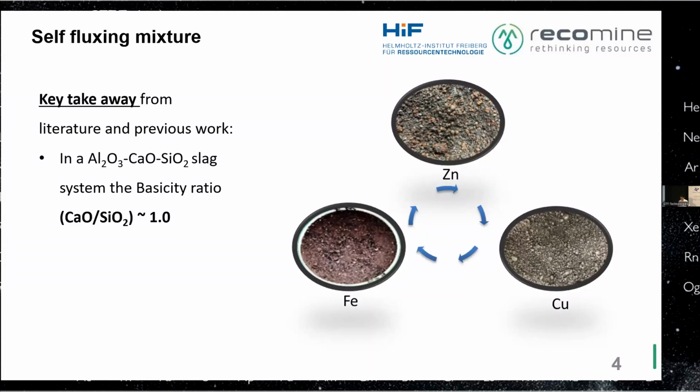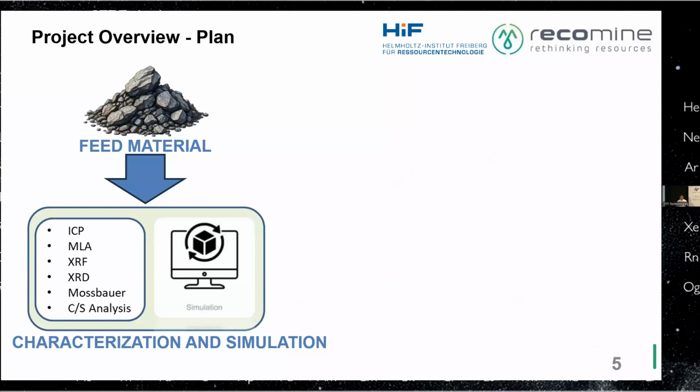And from this, we have our plan. We have to characterize first the materials that we receive by using different chemistries, wet and dry. We did ICP, MLA, XRF, XRD, Mossbauer, and carbon-sulfur analysis. And by establishing the chemistry of our charges, we can do a more realistic simulation with FactSage.